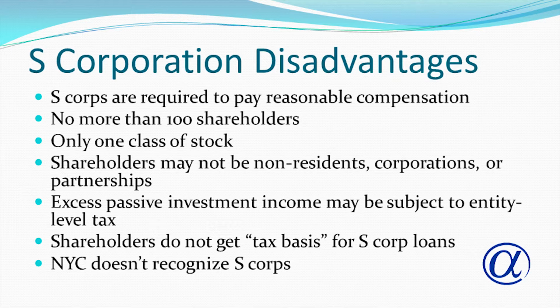The Internal Revenue Code specifies a number of requirements for electing S corp status, including: there may be no more than 100 shareholders, there may be only one class of outstanding stock, and S status must be elected by all shareholders to be valid. Also consider other limitations of the S corp. Shareholders may not be non-residents, corps, or partnerships. Excess passive investment income may be subject to tax. Shareholders don't get tax basis for loans with third-party lenders, and certain cities, including New York City, do not recognize S corps.